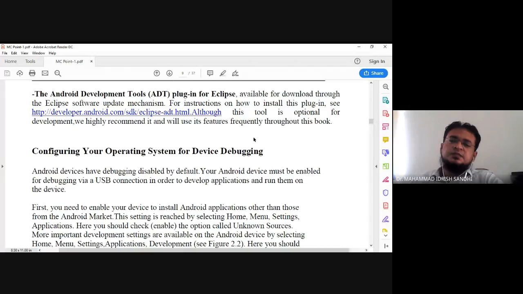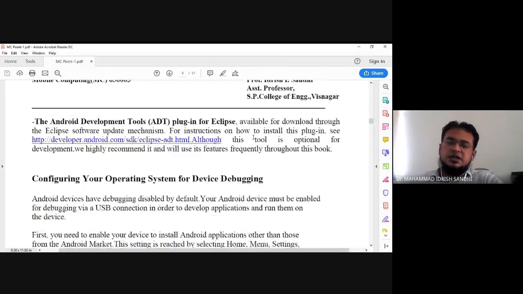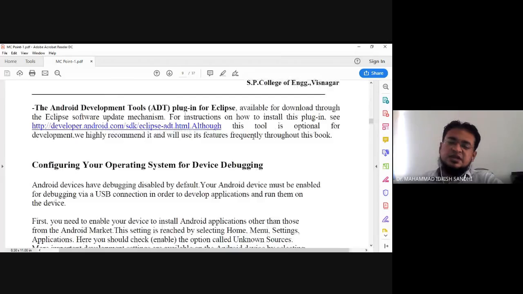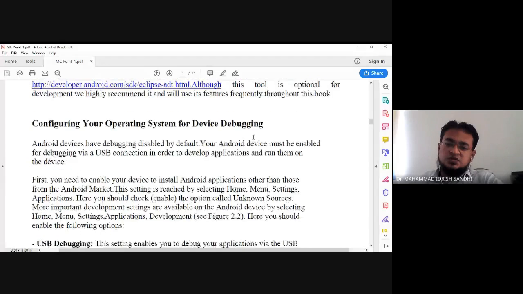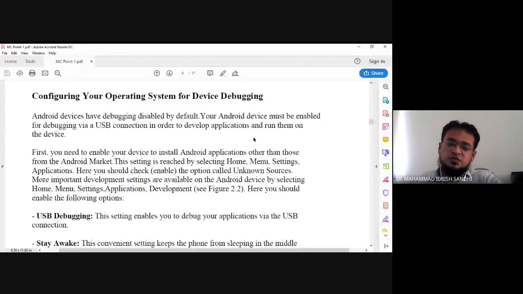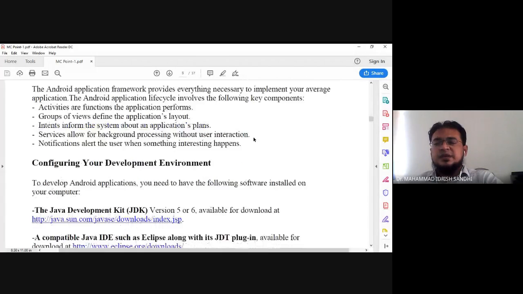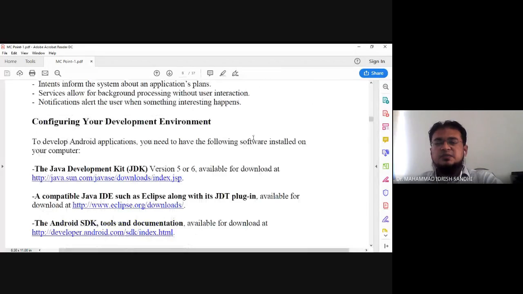So this is about the Android application life cycle mechanism, how we can install, and the basic terms that we require to install if you want to do programming for Android. Let me repeat: configuring your application development environment.